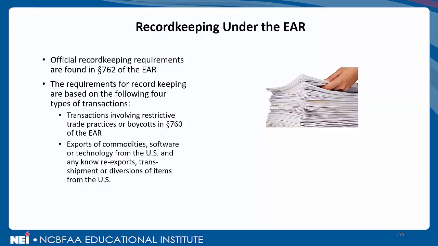Transactions involving restrictive trade practices or boycotts in Part 760, we just got through talking about that. Exports of commodities, software, or technology from the U.S., and any known re-exports, transshipments, or diversions of items from the U.S. That's a very all-encompassing sub-bullet point. So record keeping associated with those activities.